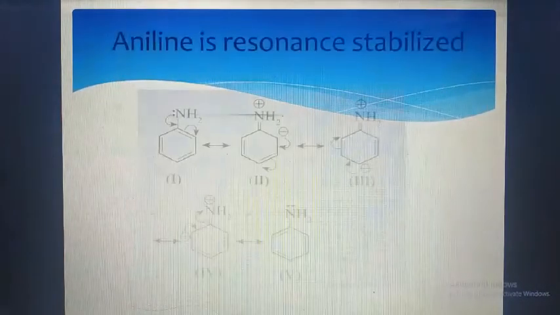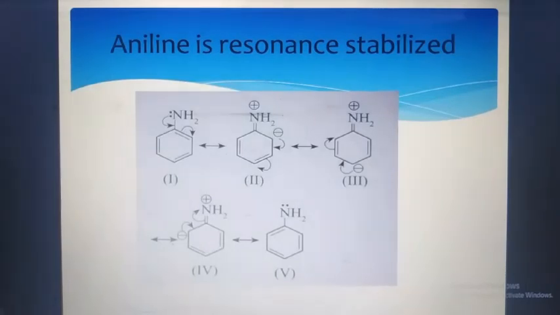Next is aniline. We are going to see the structure of aniline and how resonance takes place in aniline. Now, what is resonance? In resonance, the electrons are delocalized. Delocalized means the electrons are getting shifted from one place to another on the structure so that the given structure is stabilized.